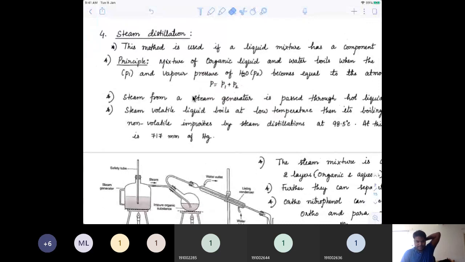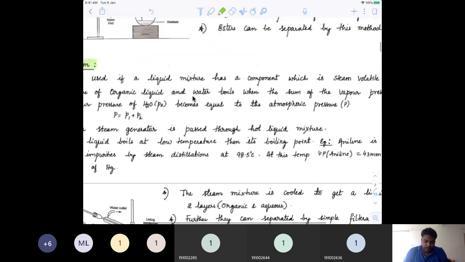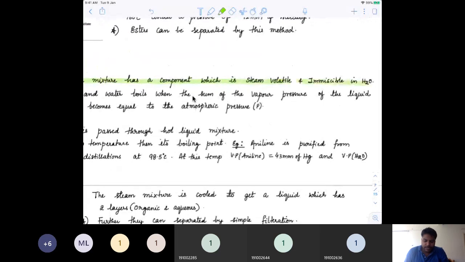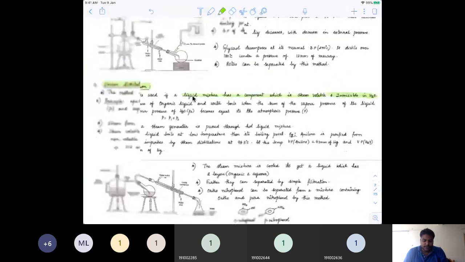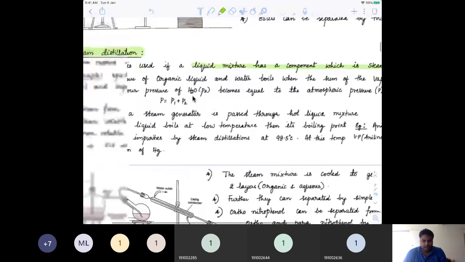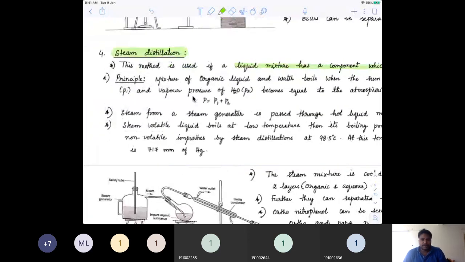This is an important area, steam distillation. How do we do steam distillation and what is the use of it? This method is employed when you have a liquid mixture containing a compound which is steam volatile and immiscible in water. Two conditions are important here: it should be steam volatile and it should be immiscible in water. Steam volatile means it should be able to mix along with the vapors of water, which is steam, start moving, and condense together.